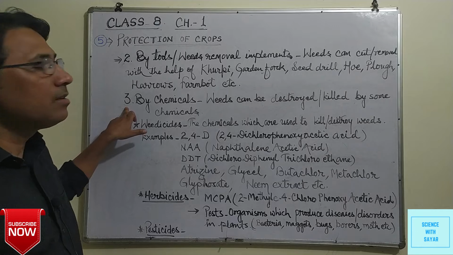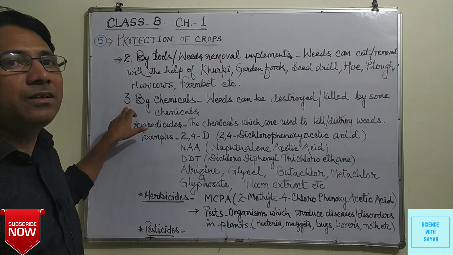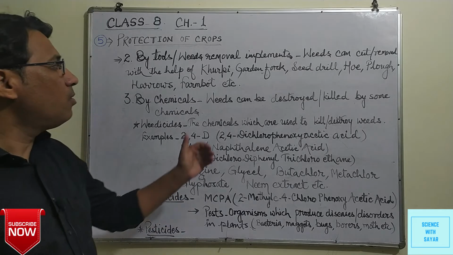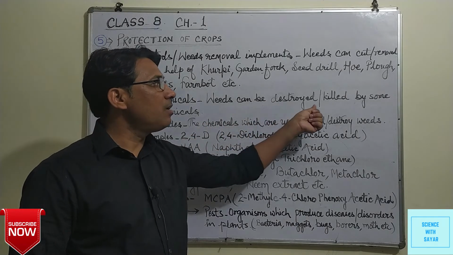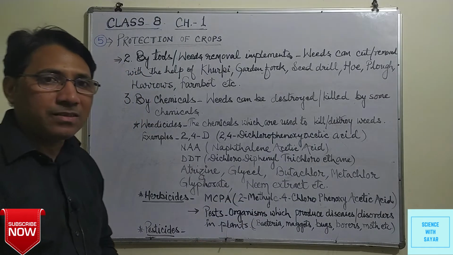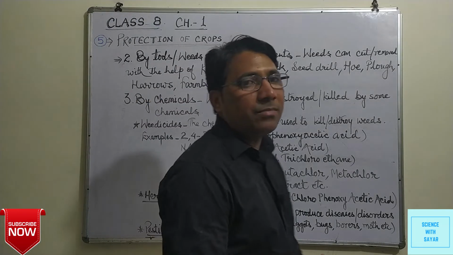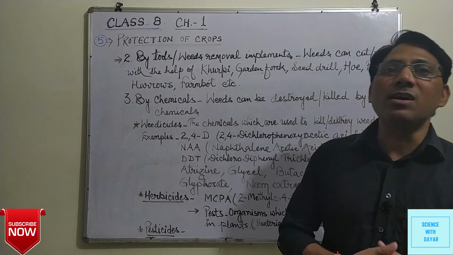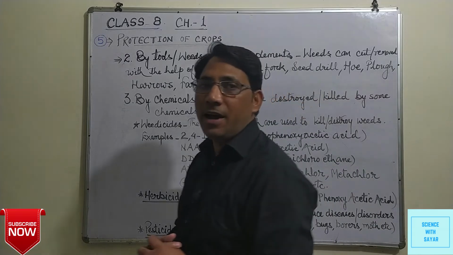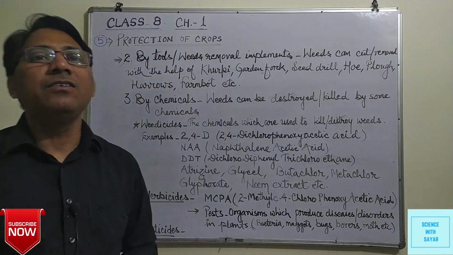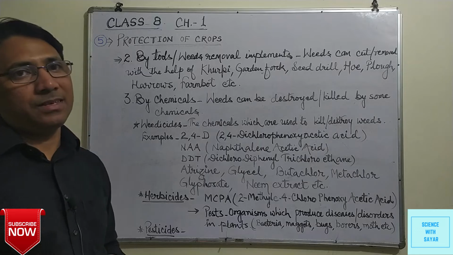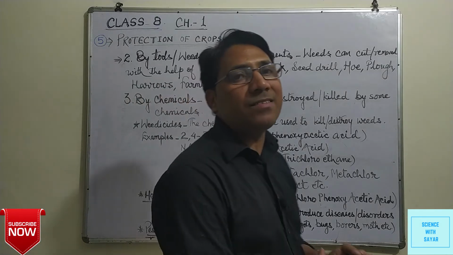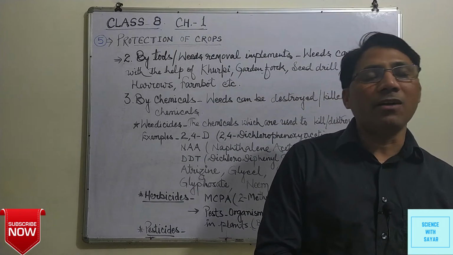Third method, weeds can be removed by using some chemicals also. So weeds can be destroyed or killed by some chemicals. We mix these chemicals in water and provide to the crops. These chemicals especially kill or destroy the unwanted plants or weeds.